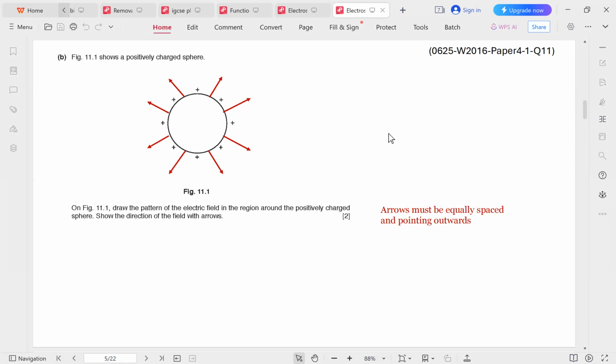In this case, we have arrows pointing outwards, and they are evenly distributed around the sphere. Of course, this is not something that you need to write in the exam. This is just a note so that you understand that when you draw, the arrows must be equally spaced and pointing outwards.